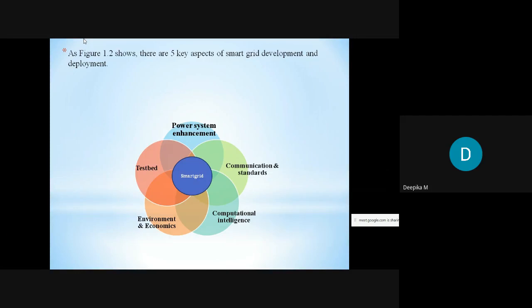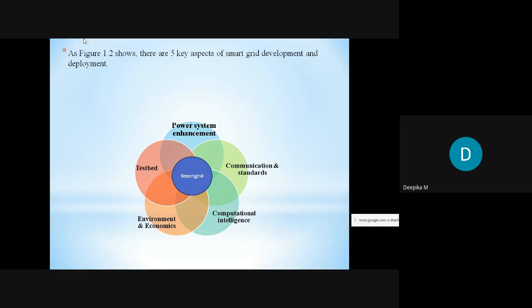That means what? By testing in a test bed, we will get a clear idea about the smart grid. That is, if we implement this in the near future, is it actually useful to the environment, or is it economically good? So that thing we are supposed to know. So that thing will be tested in a test bed, and it also includes the training tools and the capacity development. So it provides the training to the youngsters, and also improves the capacity development, so that it provides more and more job opportunities to the youngsters.